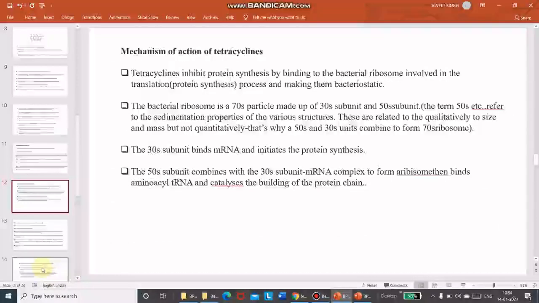Then the mechanism of action of tetracyclines. Tetracyclines inhibit protein synthesis by binding to the bacterial ribosome involved in the translation process, making them bacteriostatic. They penetrate bacteria and bind to the ribosomes of bacteria. The work of ribosomes is protein synthesis, and they block that protein synthesis and are ultimately bacteriostatic in nature.